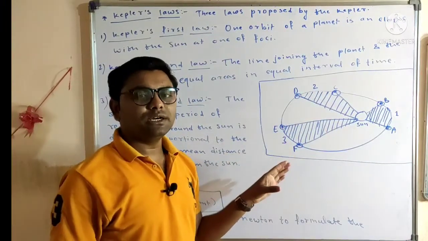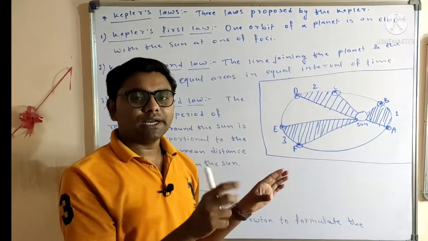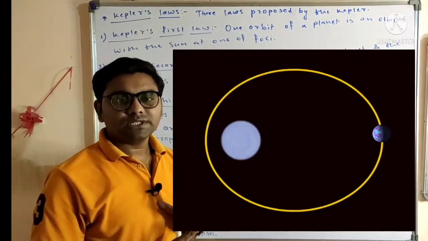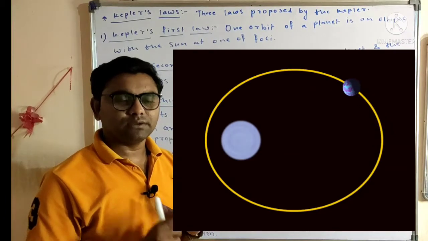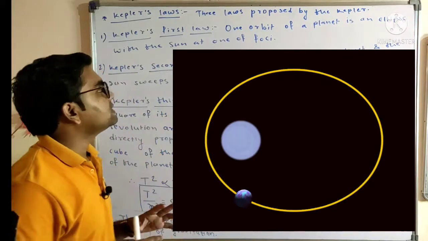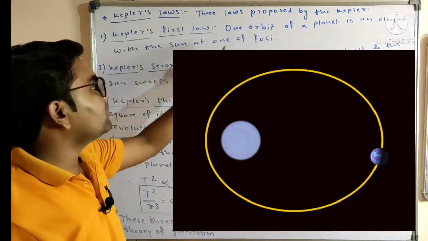So friends, when the earth is revolving around the sun, we assume that the earth's orbit is circular, but it is actually elliptical. Kepler's first law says that the orbit is not circular, it is elliptical. It says the orbit of a planet is an ellipse with the sun at one of the foci.